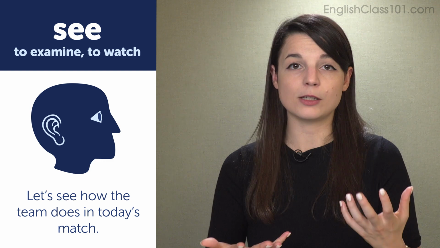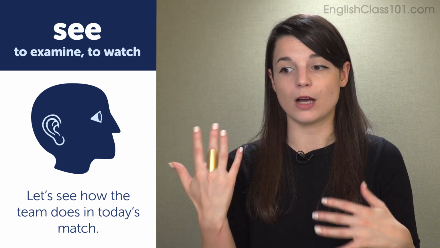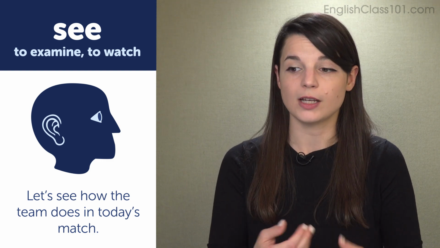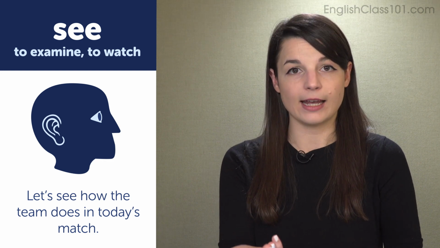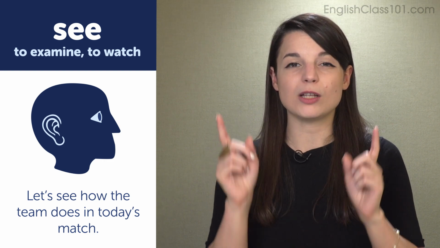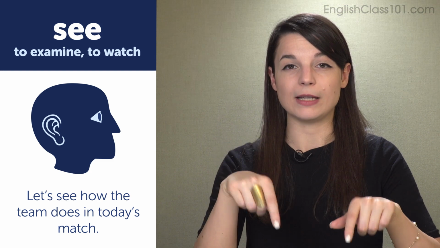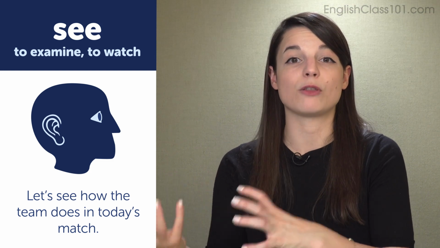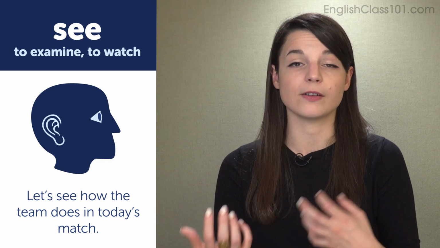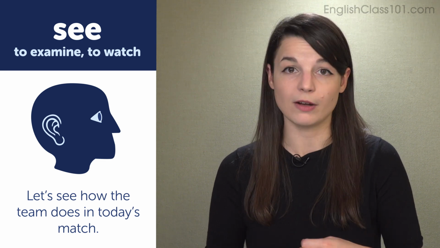See has this nuance of examining something. So we're expecting some result. So let's see, in this case, doesn't only mean using your eyes to examine. It can mean to examine the results of something, the outcome of something.